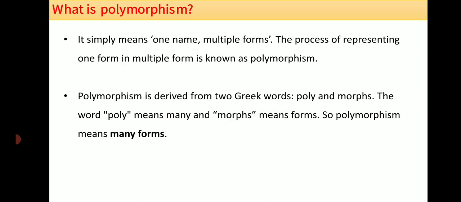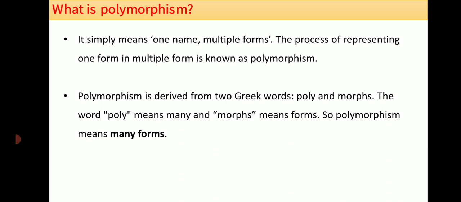First and foremost, we study what polymorphism actually means. It simply means one name, multiple forms. The process of representing one form in multiple forms is known as polymorphism. There is only one name, and for that one name we write multiple forms. This concept or phenomenon is called polymorphism.